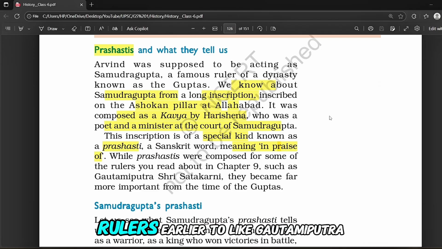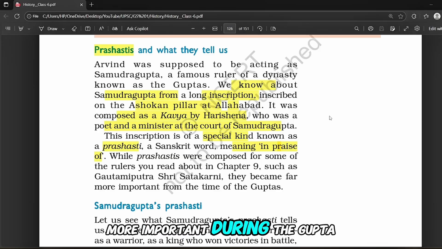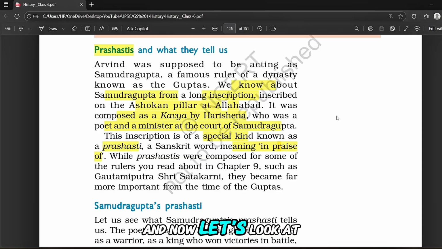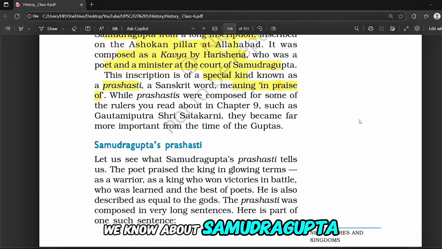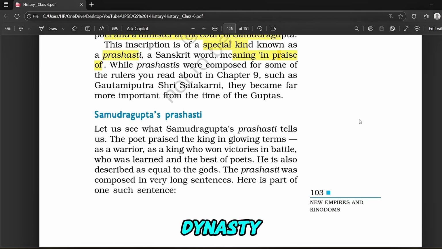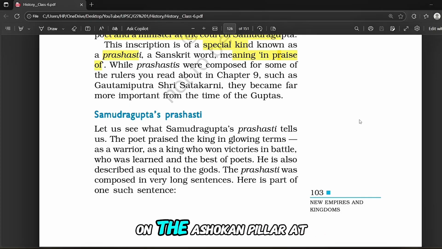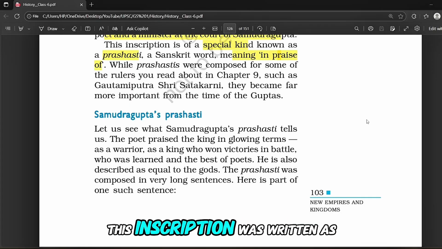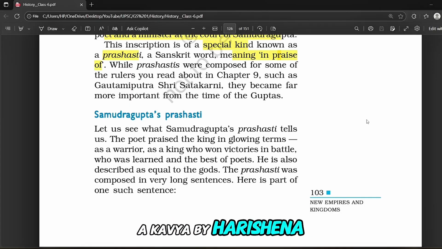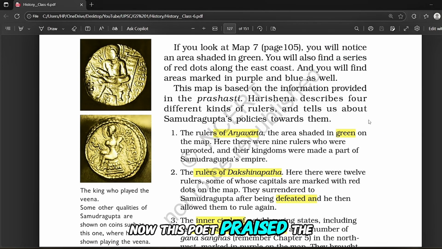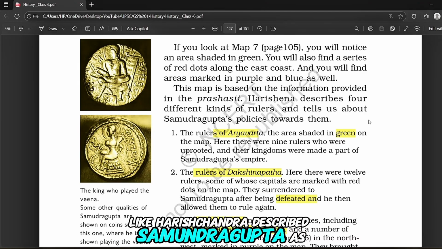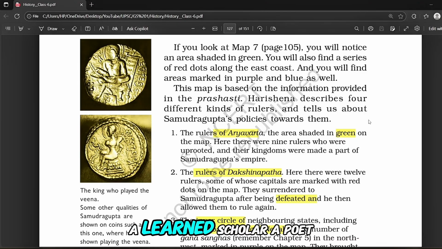Prashastis were written for many rulers earlier too, like Gautamiputra Satakarni, but they became much more important during the Gupta period. And now, let's look at the most famous example, that is Samudragupta's Prashasti. We know about Samudragupta, a famous ruler of the Gupta dynasty, from a long inscription found on the Ashokan pillar at Allahabad. This inscription was written as a kavya by Harisena, who was a poet and minister in Samudragupta's court. Now, this Prashasti praised the king in glowing words. Harisena described Samudragupta as a great warrior, a learned scholar, a poet, and even equal to the gods.